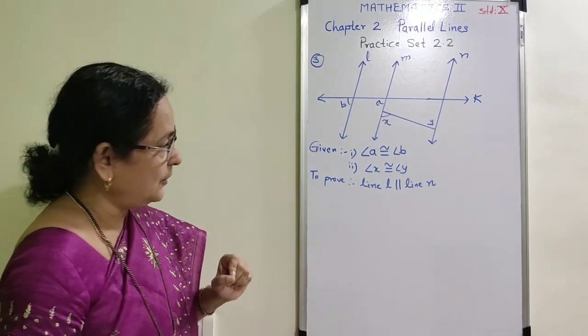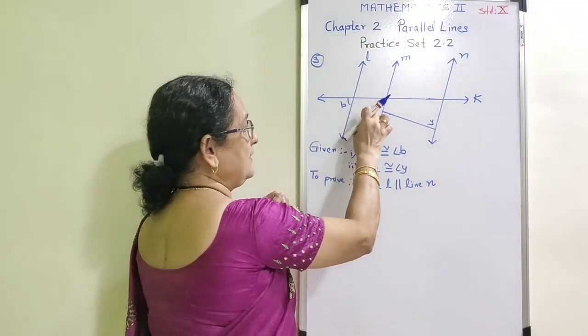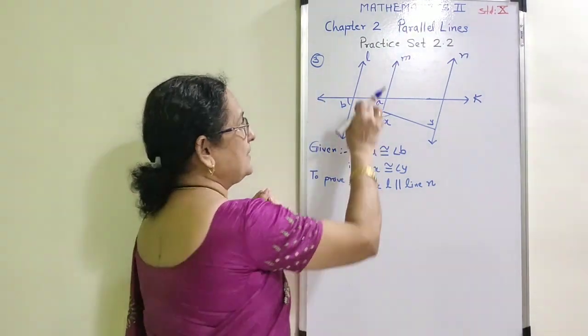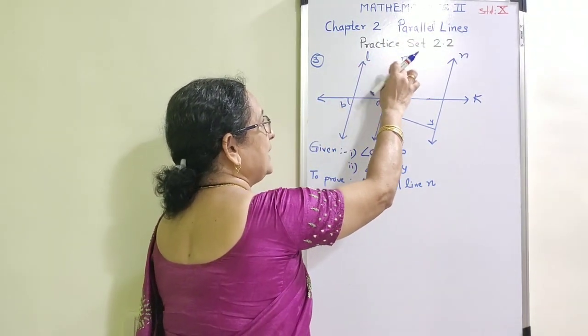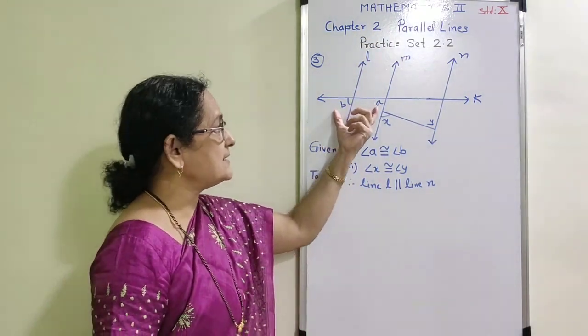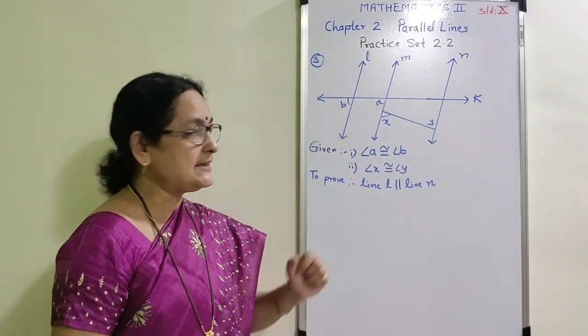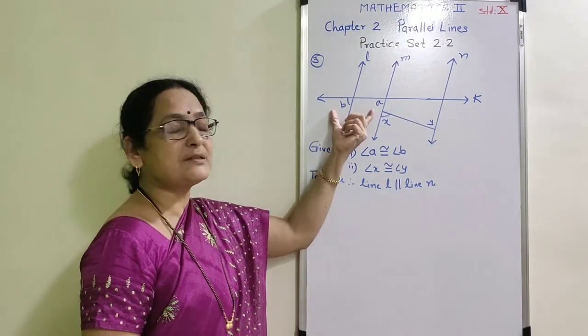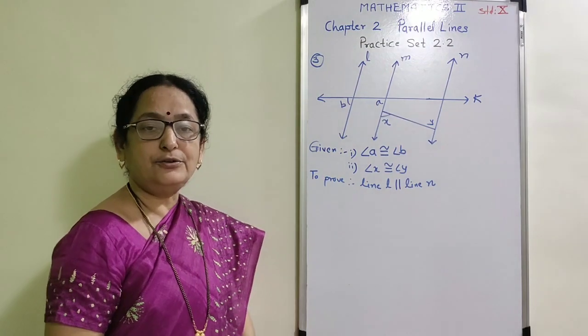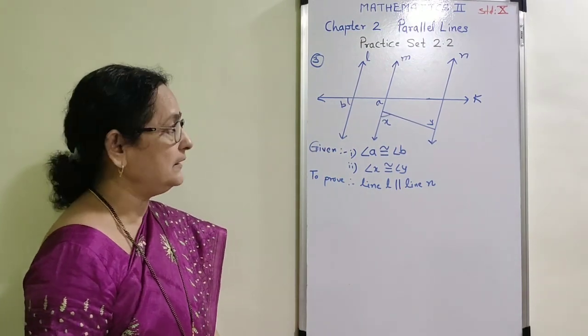Here, first of all, they have given that angle A is congruent to B, and that's why my first decision is line L and M are parallel to each other, since this is a pair of corresponding angles, and when a pair of corresponding angles is congruent to each other, the lines are parallel to each other. Statement number 1.